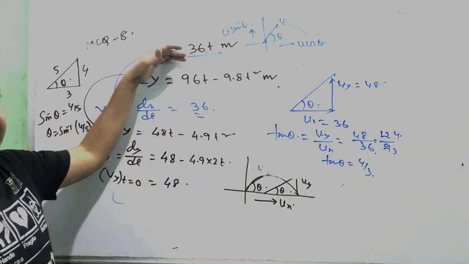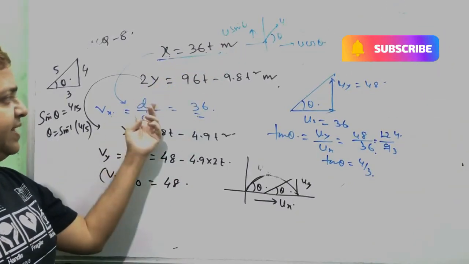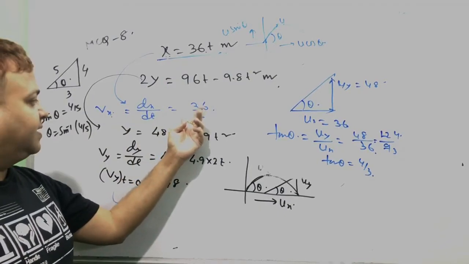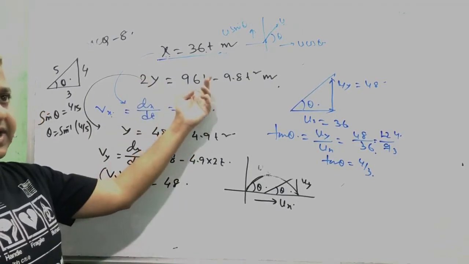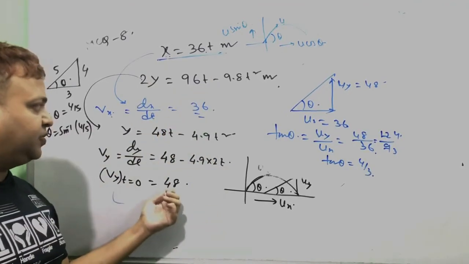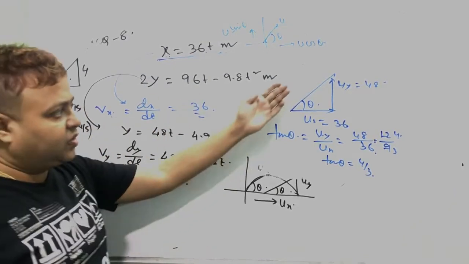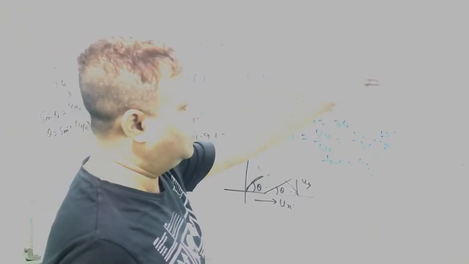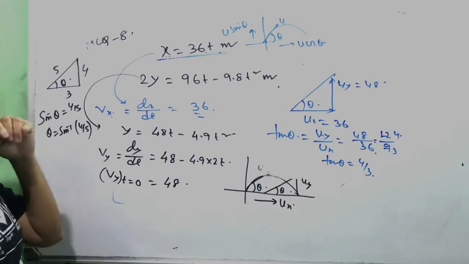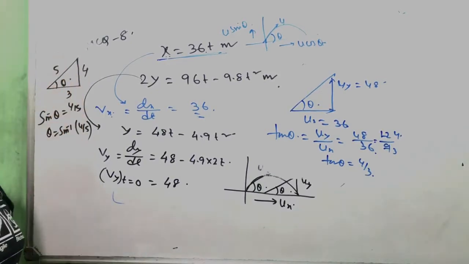This is the displacement with respect to time. So differentiate with respect to t, that is the velocity along x-axis. It is the t independent part, that is constant. This is the displacement along y-axis with respect to time. If we differentiate, this is the velocity along y-axis. At the time of projection put t equal to 0. So velocity along x-axis becomes 36 and velocity along y-axis becomes 48. So for the angle of projection, tan theta equals uy by ux. But the answer is given in terms of sin. This is 4, this is 3, this must be 5. So theta equals sin inverse of 4 by 5.